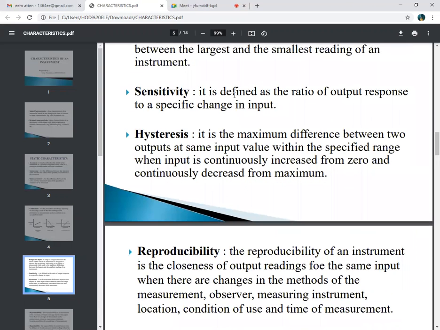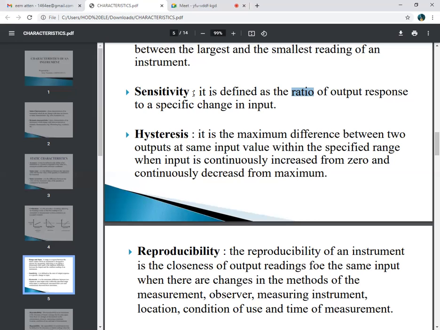Next one is the sensitivity. Sensitivity is nothing but the ratio of the given signal to the output corresponding to that input signal, that is, how it responds. So take the ratio of these two parameters and it will be nothing but your sensitivity. Sensitivity is the ratio of output response to the specific change in input. If I change the input signal, how much the output will change with respect to that input, that is nothing but our sensitivity.